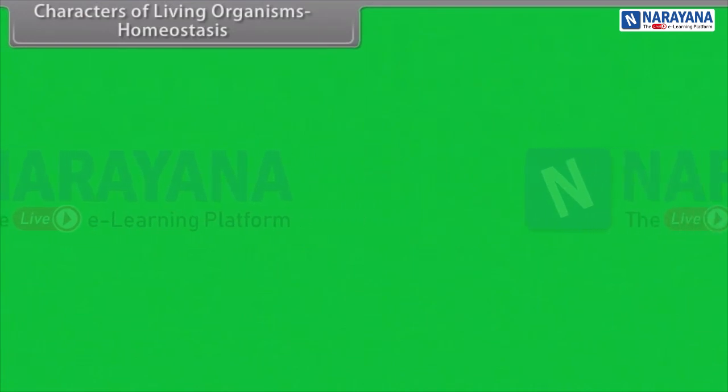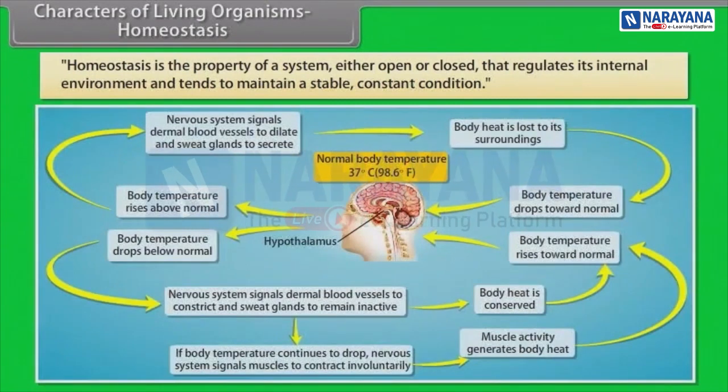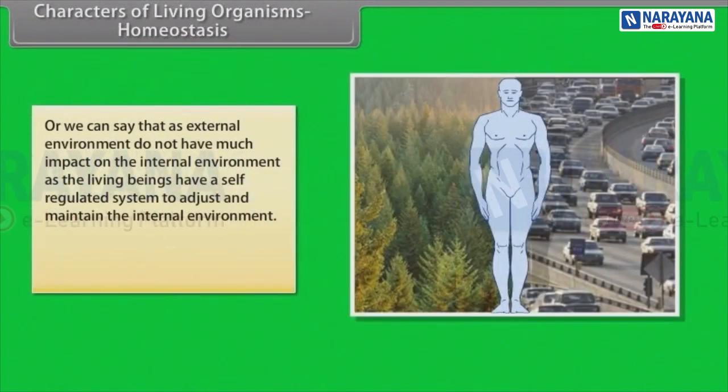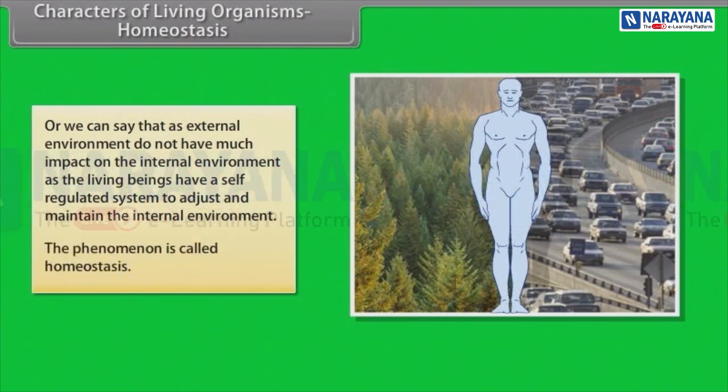Characters of living organisms. Homeostasis. Homeostasis is the property of a system, either open or closed, that regulates its internal environment and tends to maintain a stable, constant condition. Or we can say that the external environment does not have much impact on the internal environment, as the living beings have a self-regulated system to adjust and maintain the internal environment. The phenomenon is called homeostasis.